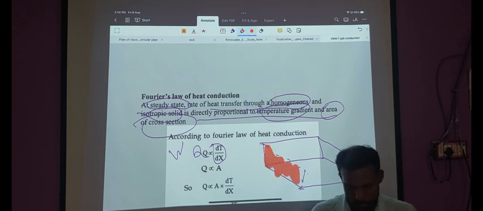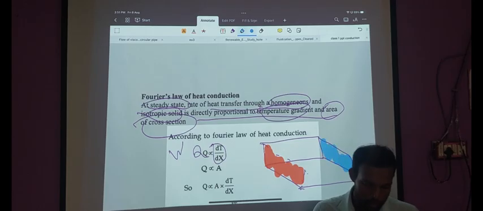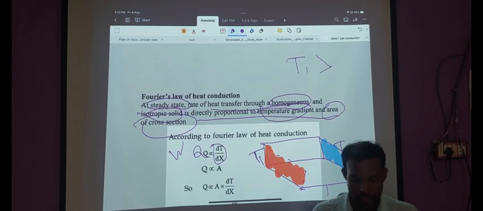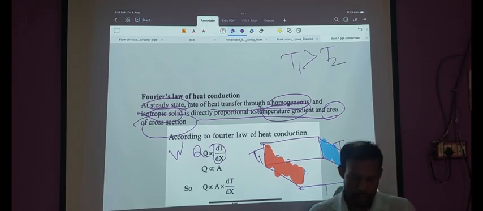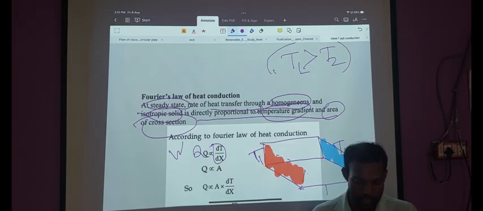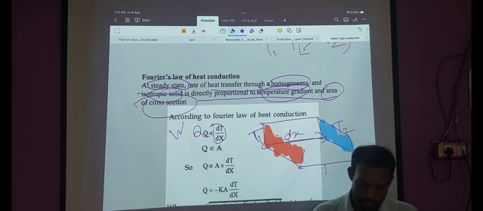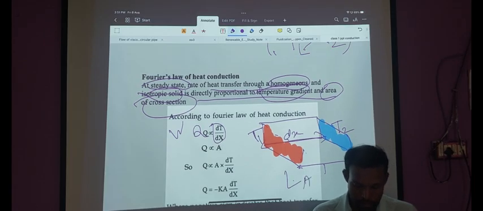This end is the hot end and this end is the cold end. Expect this to be the higher temperature T1, and this the lower temperature T2. We are taking T1 greater than T2. As the temperature differential exists, heat is expected to flow across the length. Let's take this length as dx, considering it to be extremely small. If it were larger, we could have taken, say, L. If the body is assigned a name A, we can take it as LA.